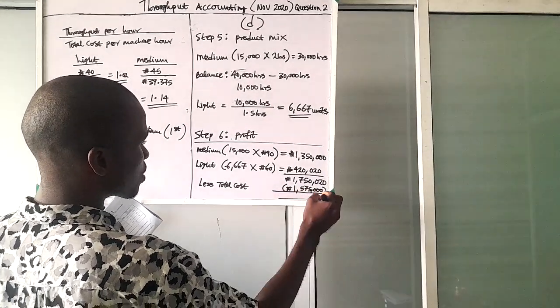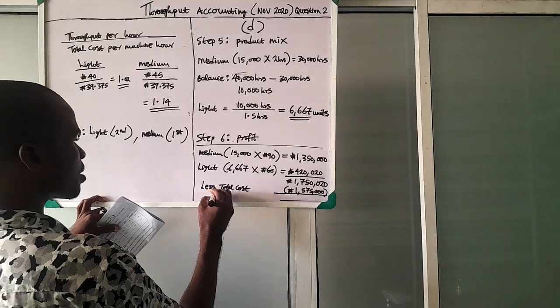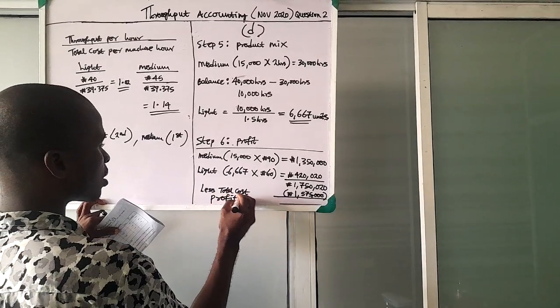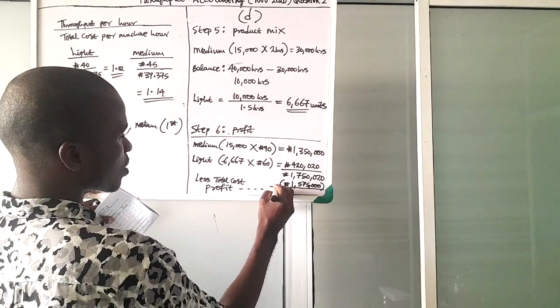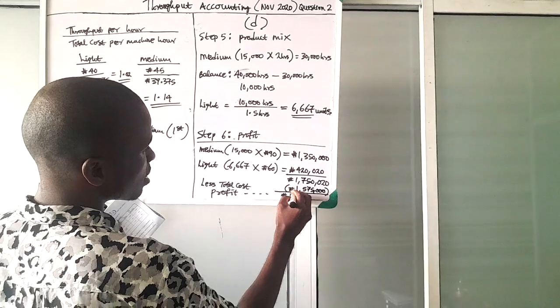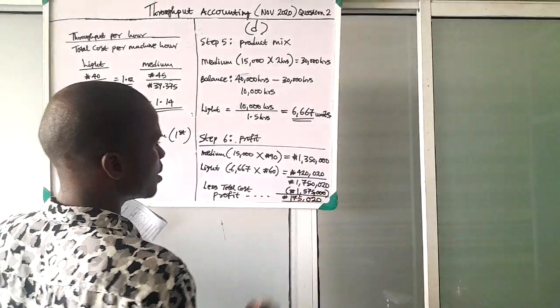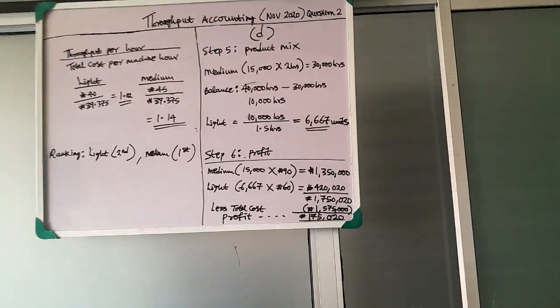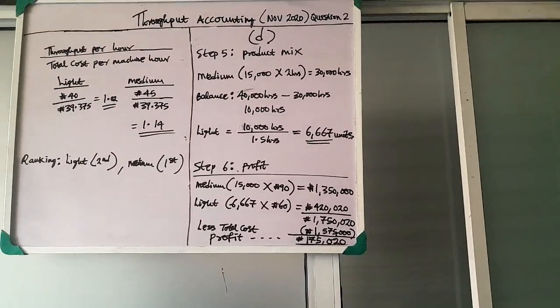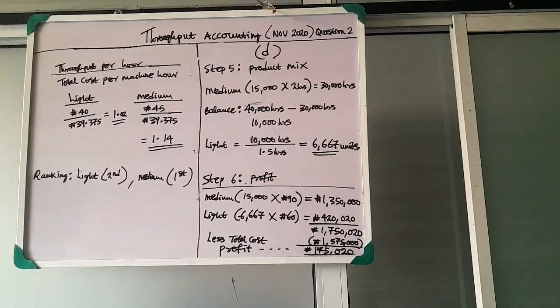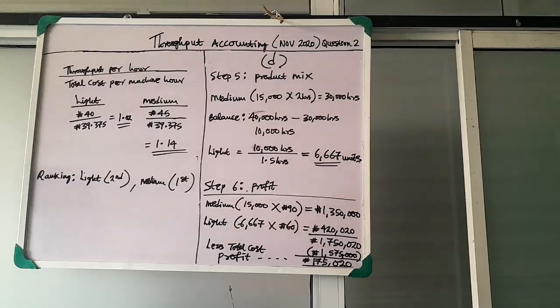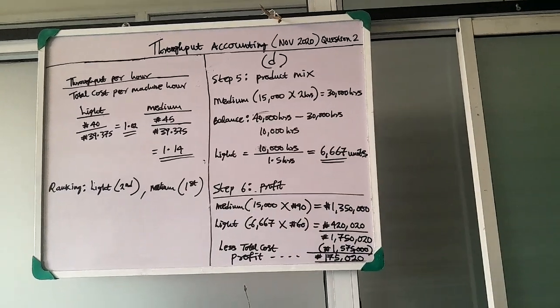This will now give us a profit, which is 195,020 naira. So this was their requirement, using throughput principles to compute the profit.